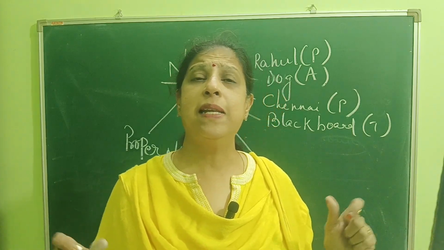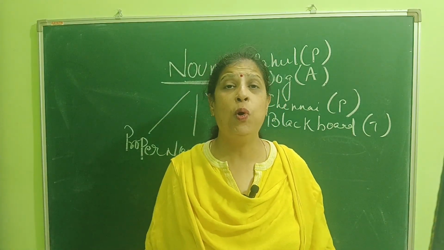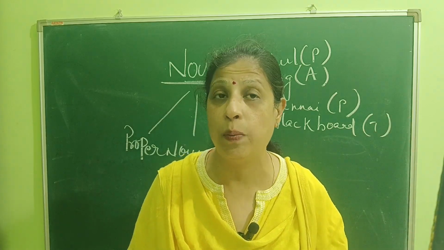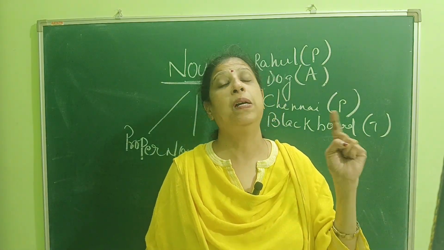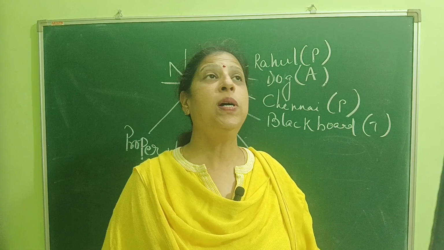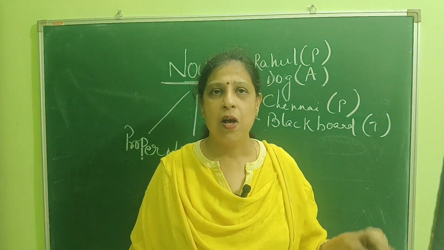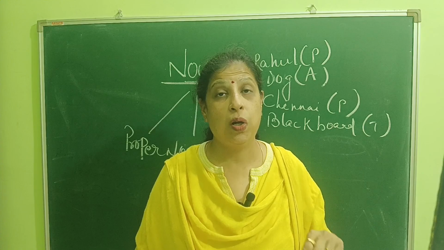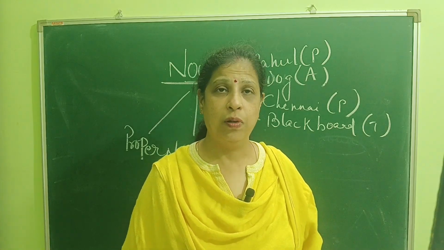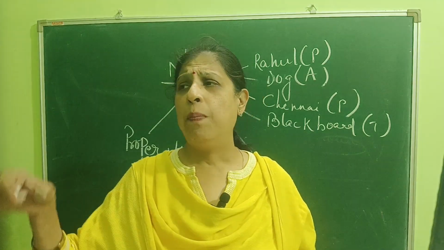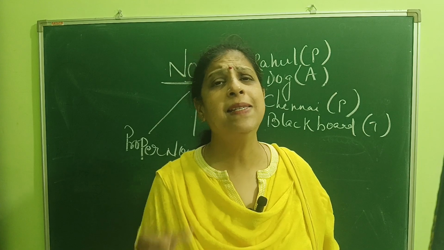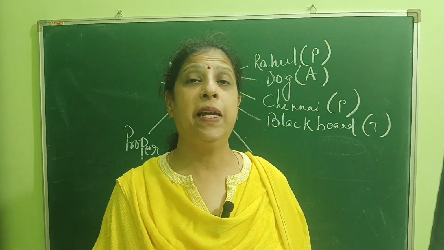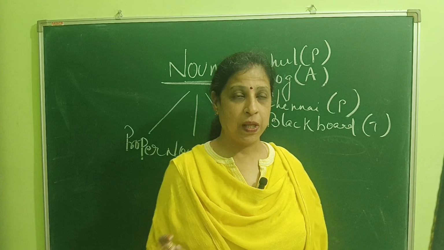A proper noun is a noun when we point our finger towards a particular object, a particular thing, a particular place, or a particular animal. And that is called proper noun. Remember, children, a proper noun is always capitalized. It is always written in capital form.